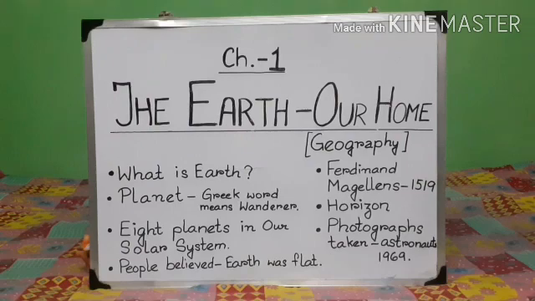So rotation of the earth causes day and night, and revolution of the earth causes changes in season. Now children, open page 7 of your class 3 SST book and follow.